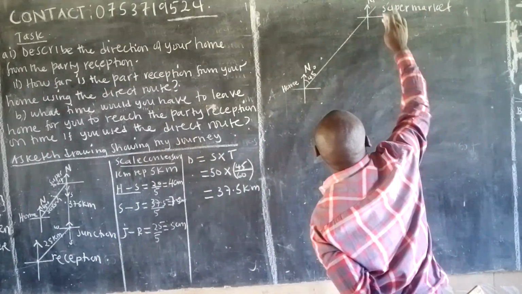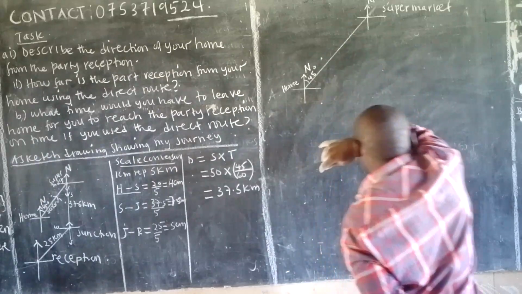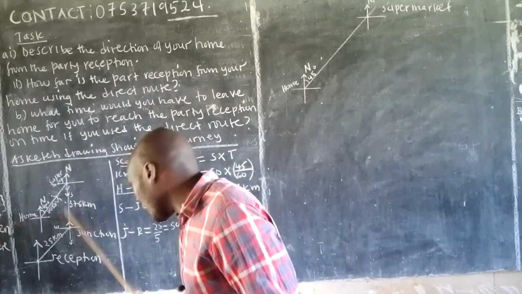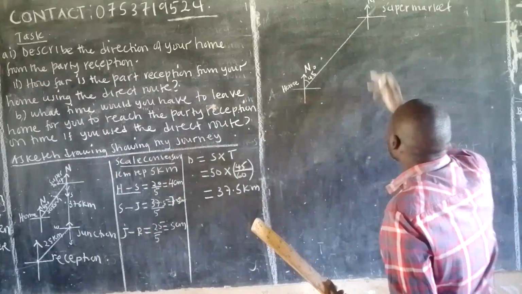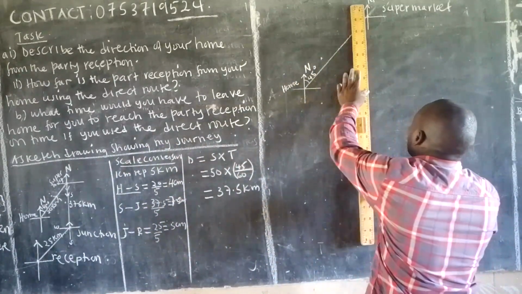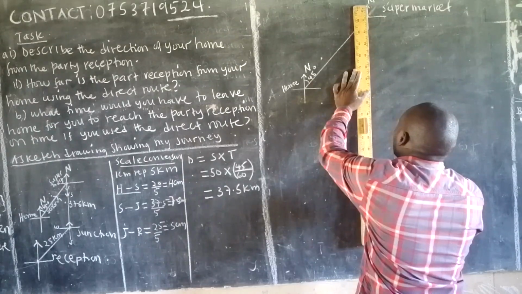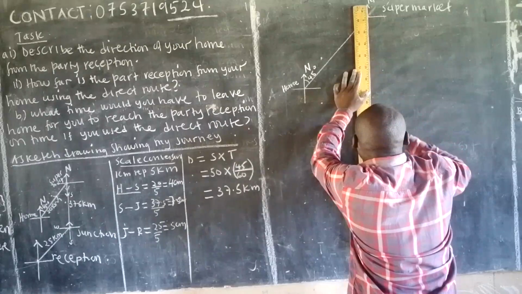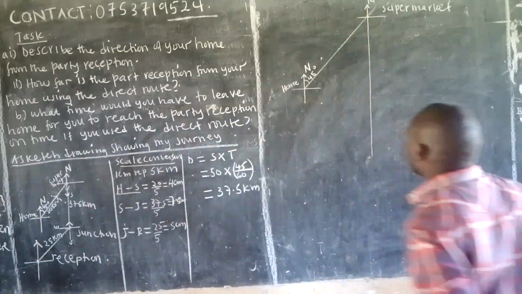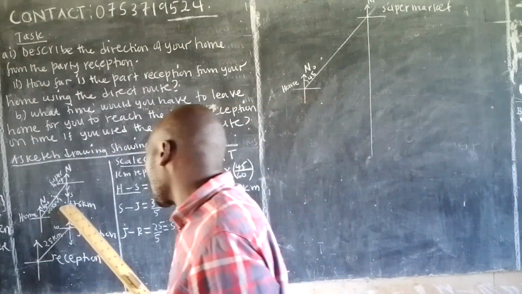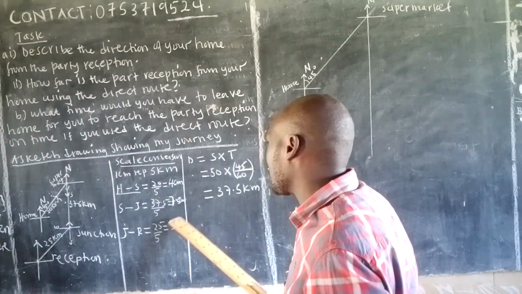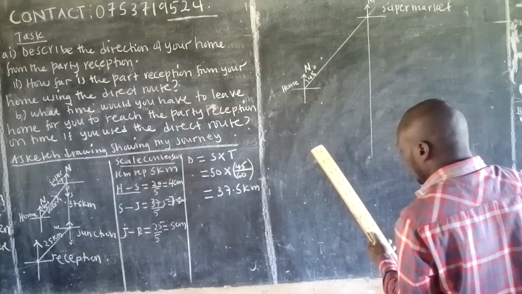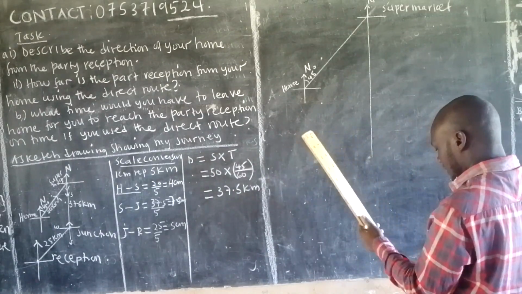Okay, good. Now you can remove that using your rubber. No problem. Then what next? From the supermarket, move it in the southern direction, coming downwards like this. So no worries, just come and put your protractor and of course, draw that line like that. Downwards, the line is coming downwards for how long? 37.5. But 37.5 after changing it is the same as 7.5. So 7.5, measure 7.5 here downwards.